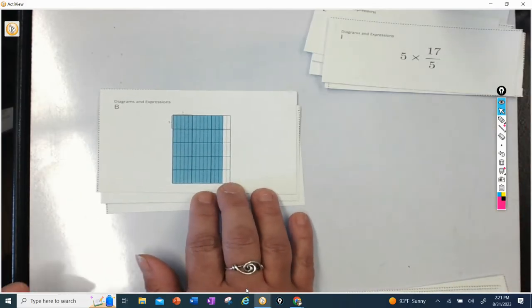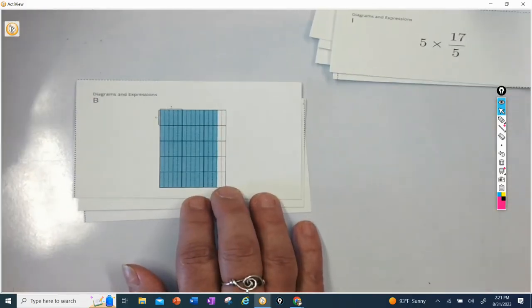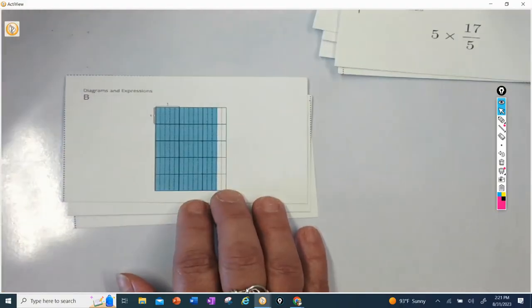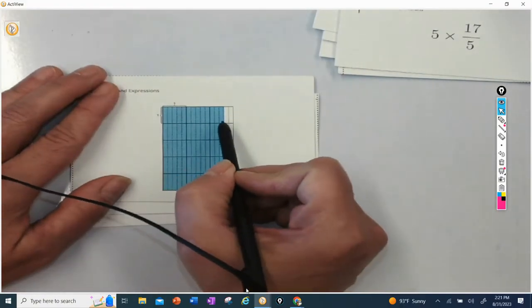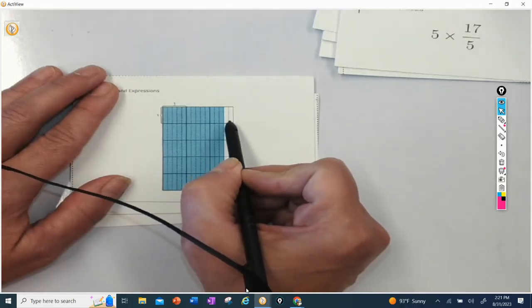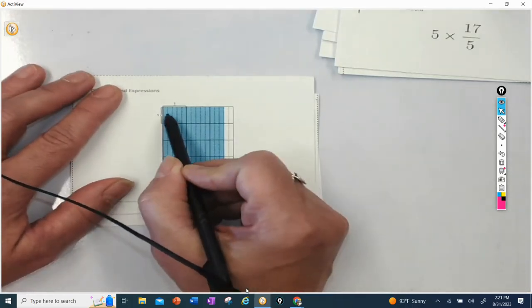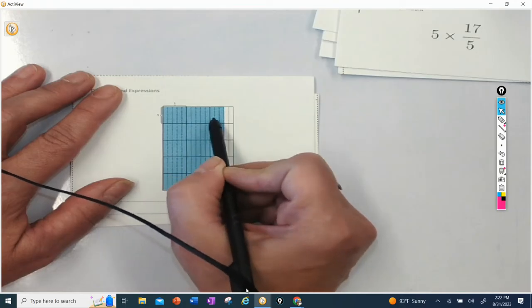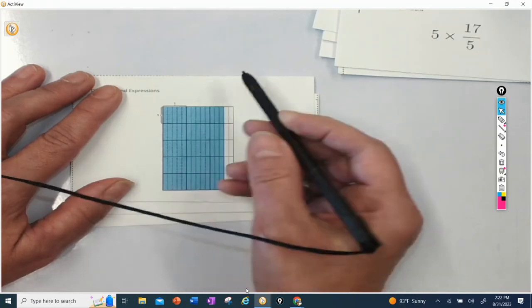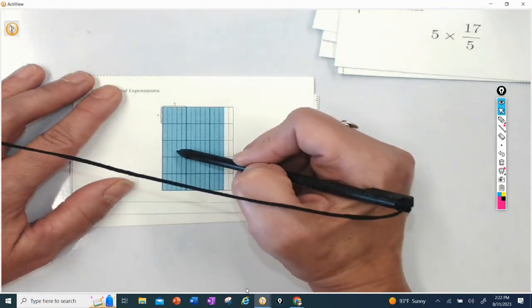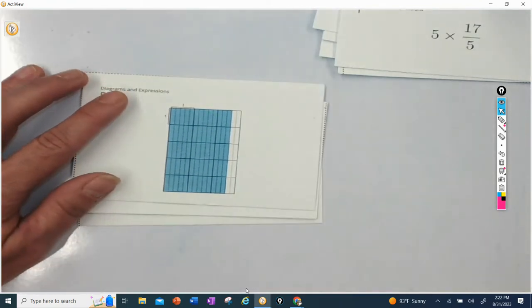All right, let's move on to diagram B. Diagram B, it's a little hard to see. Let's see if I can get this out here. It's split into 1, 2, 3, 4, 5 pieces again. And this time I have 2 wholes and 3 out of 5. So this is 2 and 3/5. And this is 1, 2, 3, 4, 5 wholes.